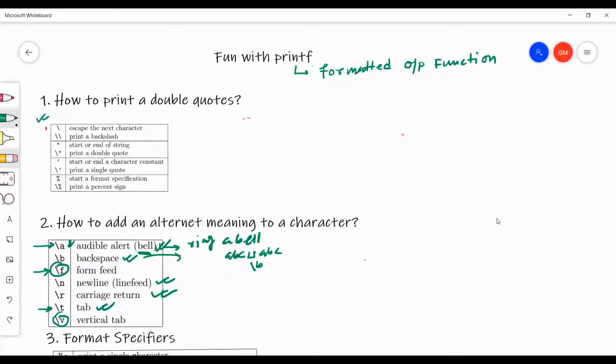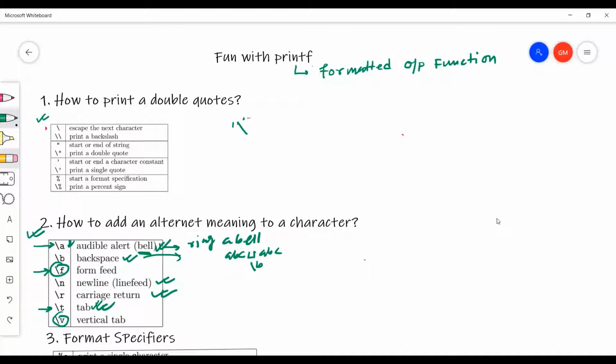We saw the horizontal tab using \t. For vertical tab, you can use \v. If I use this, even then nothing will be found in the console. Okay, so this is all about the escape sequence. Let's see more with the escape sequence. Now we're going to see more uses of the backslash character.